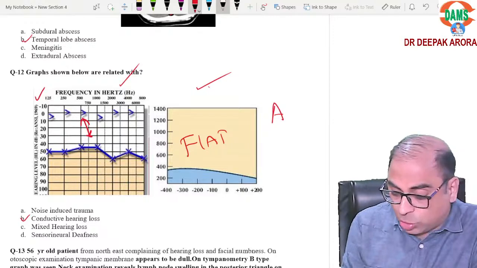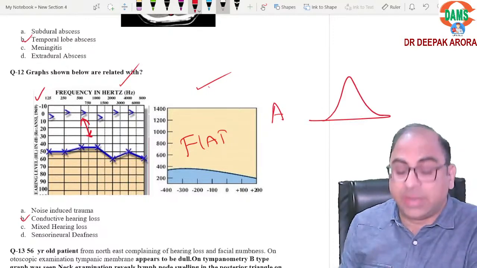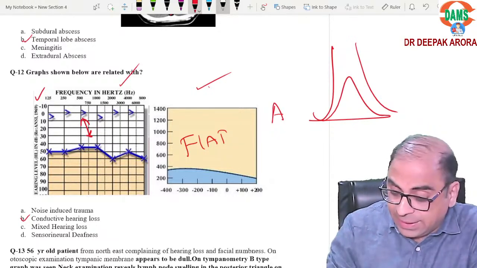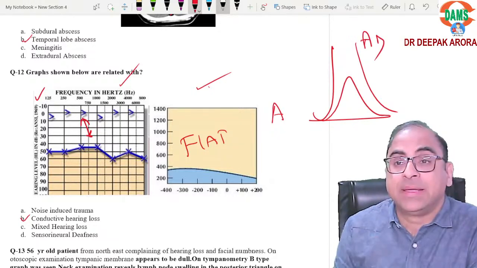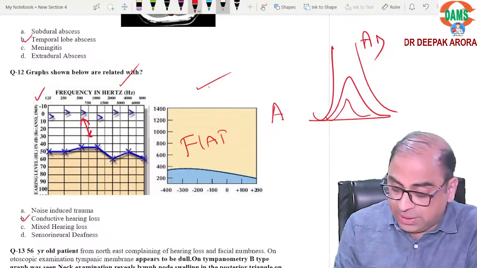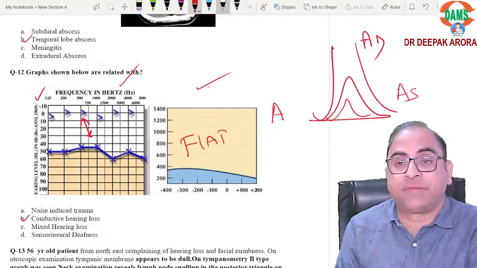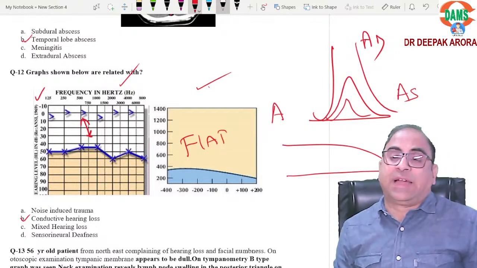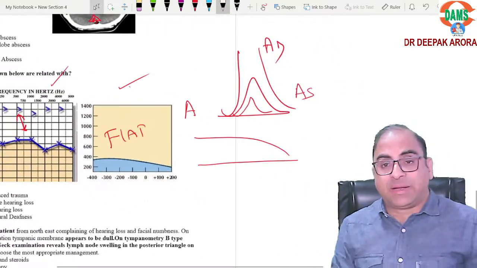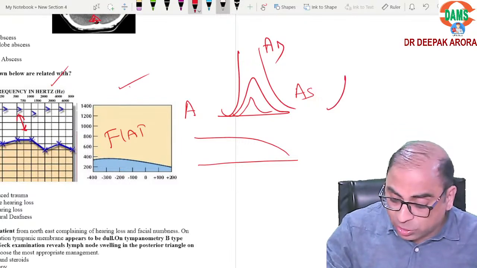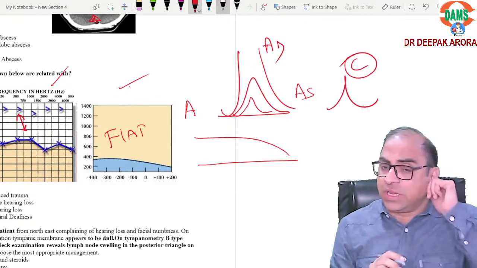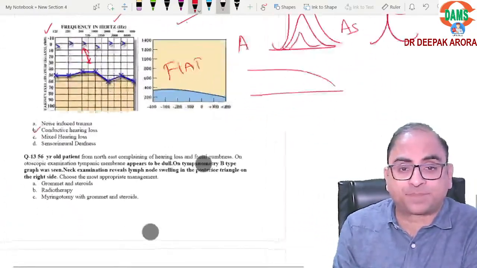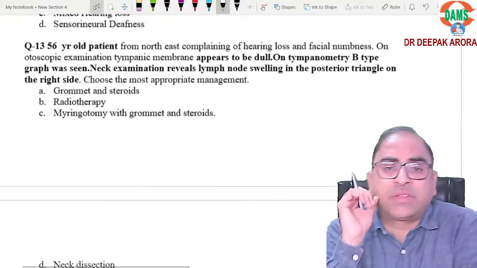A is normal. If the examiner shows you something like this, ये क्या है बेटा? Hypermobile, AD. If they show you something hypomobile, that is known as AS graph. If they show you some flat tympanogram, this is known as B or flat tympanogram. And if the graph is shifted on the x-axis, it is known as C tympanogram. All these graphs should be on your tips. Is it clear? Coming on the next MCQ.